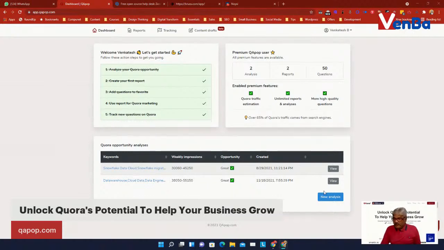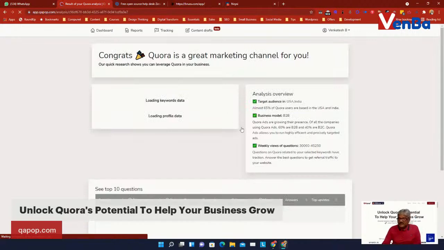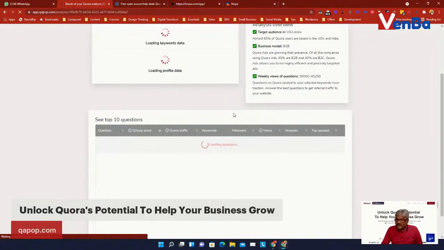Before I get into a new analysis, as I told you, I work a lot with Snowflake Data Cloud. So I have already looked at an opportunity analysis for keywords like data warehouse, Snowflake Data Cloud, data lake, and all those. So this is the typical one.